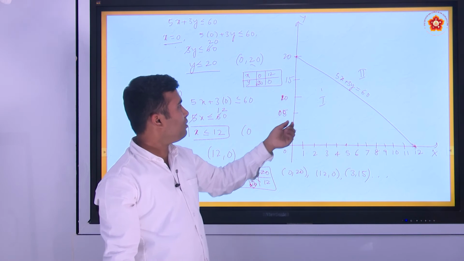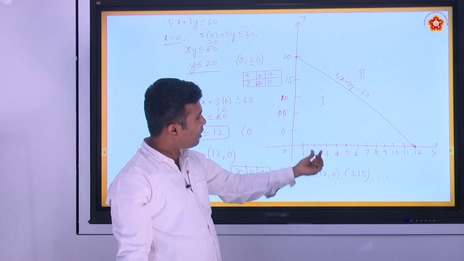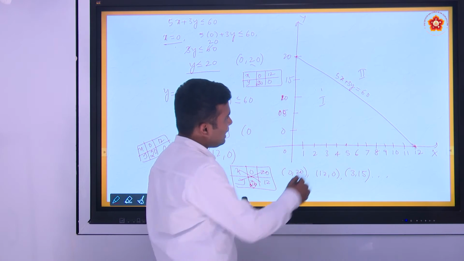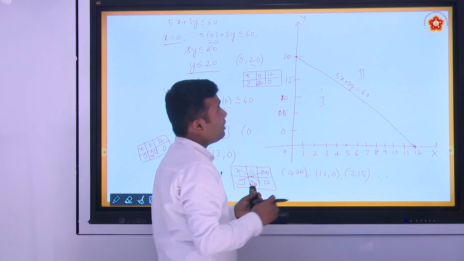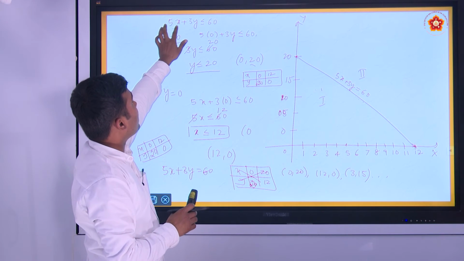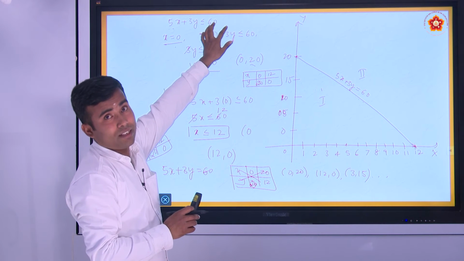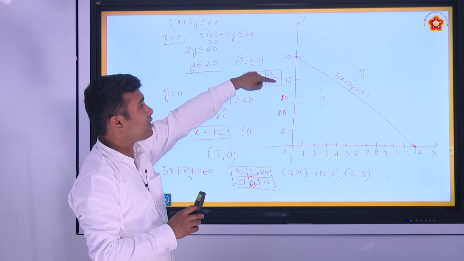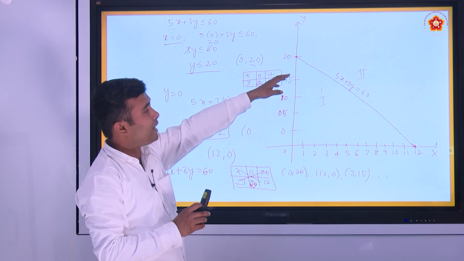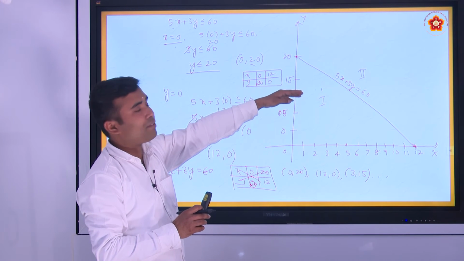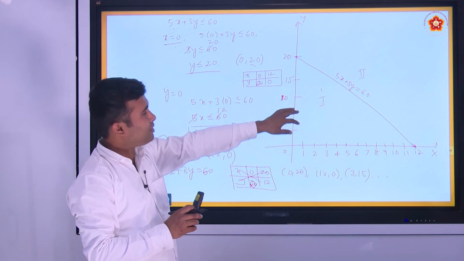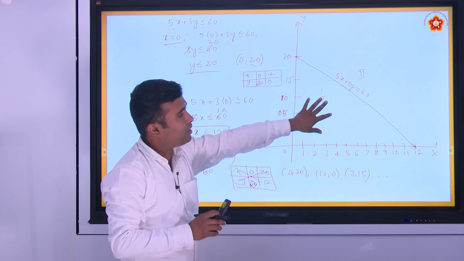Now the remaining ordered pairs which lie on the line or below the line satisfy 5x plus 3y less than or equal to 60. Those values of x and y also satisfy 5x plus 3y less than 60. The solutions will be in this region.